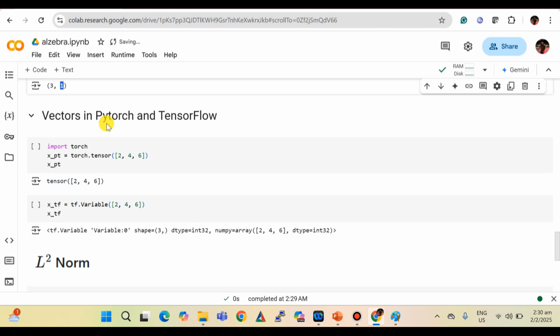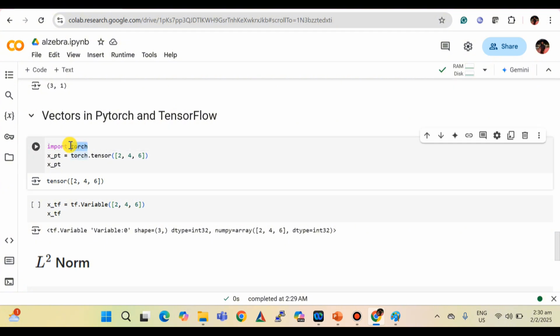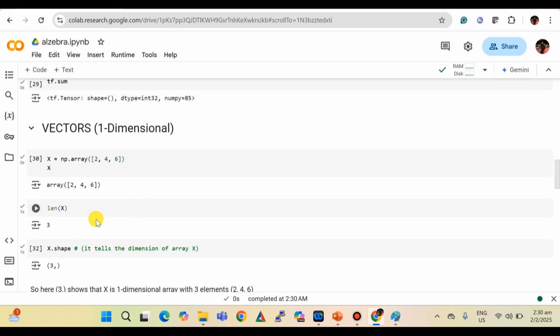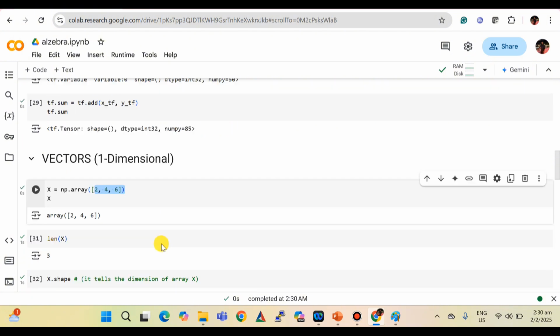Having said that, we are going to understand the same actions in PyTorch and TensorFlow as well. So here I'm importing PyTorch. This is the same value we have seen just now as the x value, 2, 4, 6.